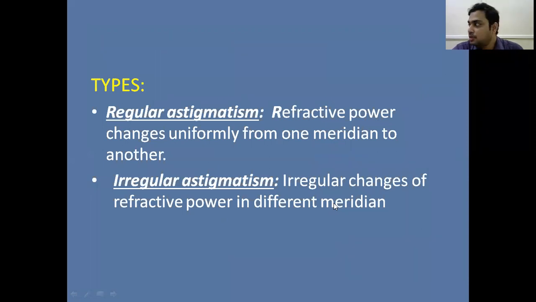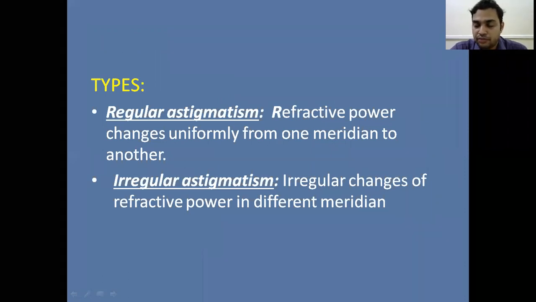Coming to the types of astigmatism, there are two types: regular astigmatism and irregular astigmatism. What is regular astigmatism? Here, the refractive power in the two different meridians varies, but the refractive power changes uniformly from one meridian to another. So the change is uniform in regular astigmatism, whereas in irregular astigmatism, because of the irregular change of refractive power in the different meridians, it leads to irregular astigmatism. So these are the two types of astigmatism, regular and irregular.